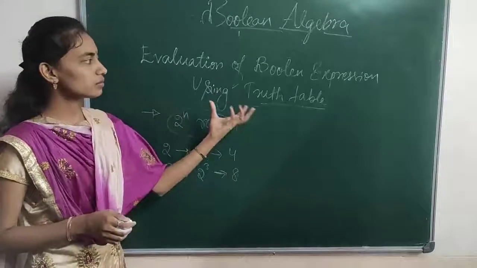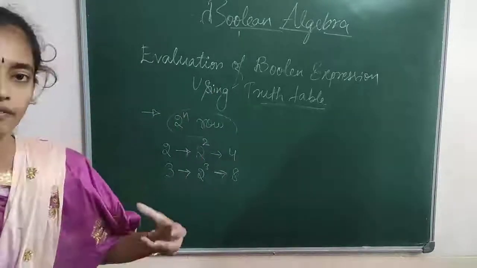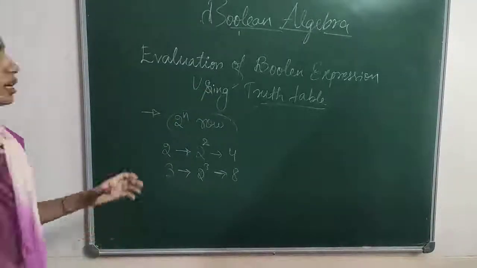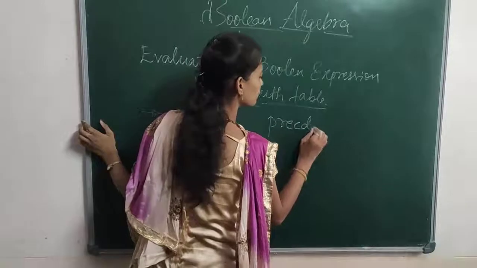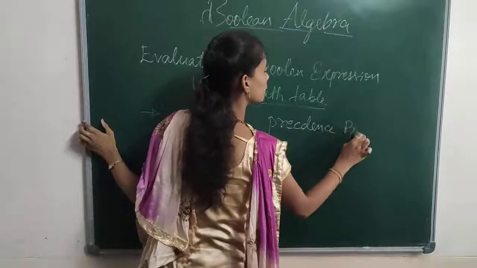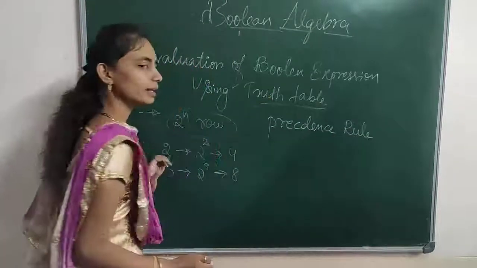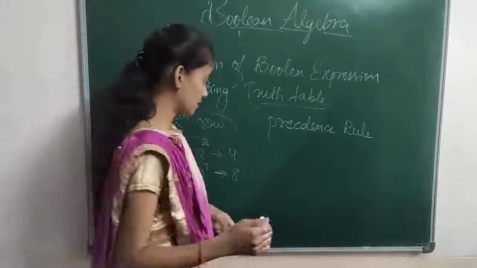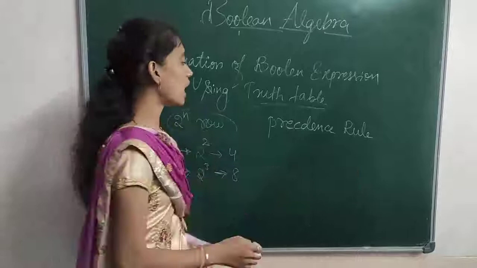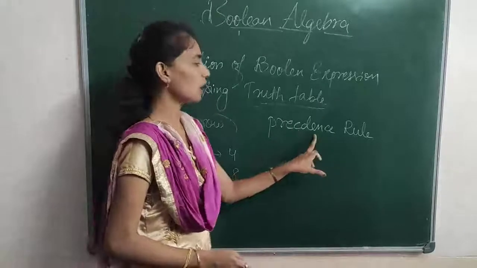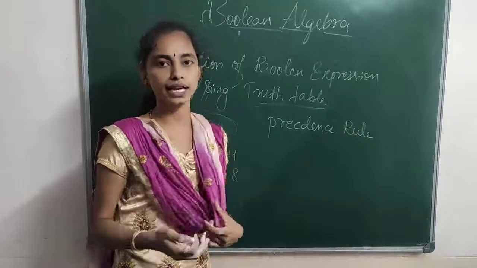To evaluate the Boolean expression, we have to follow the precedence rule. I think you people remember in first PC we have precedence, right? Precedence rule means the order in which we are evaluating the expression.